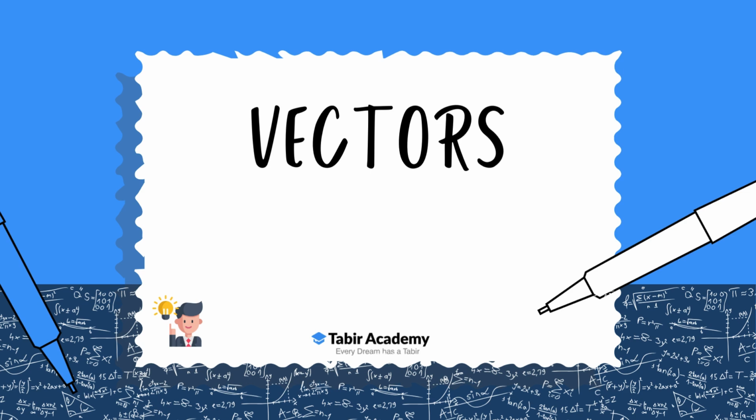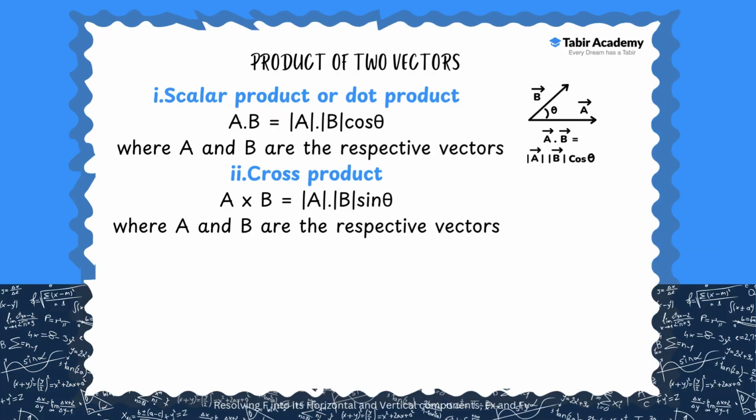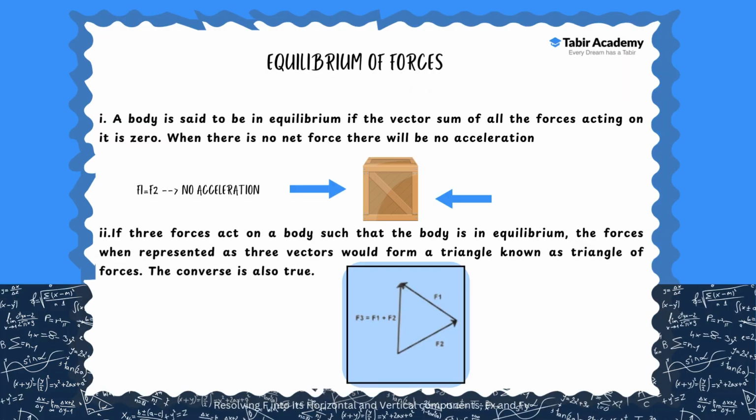Okay, so now talking about the equilibrium of forces, we can say that the body is said to be in equilibrium if the vector sum of all the forces which are acting on the body is equal to zero. So we say that when there is no net force acting on the body, there will be no acceleration.